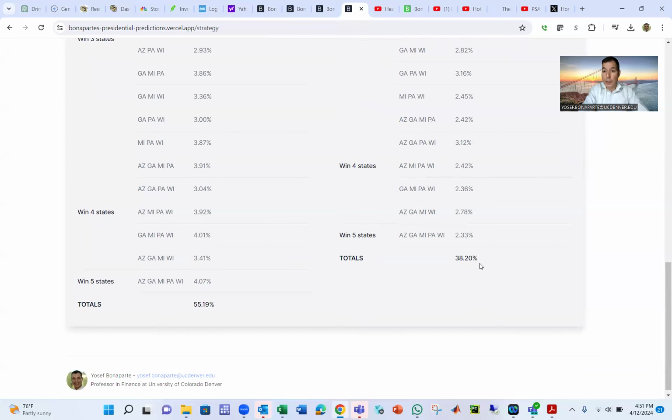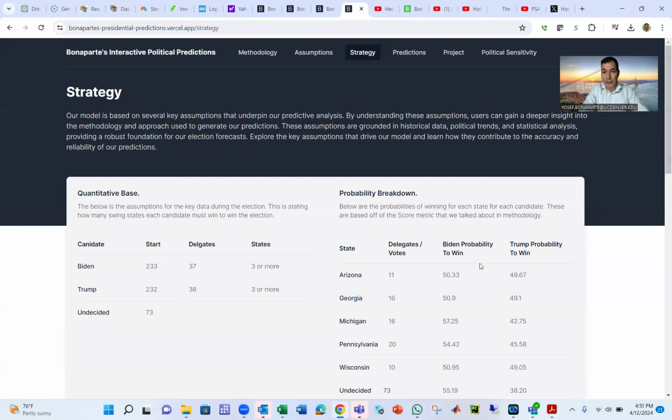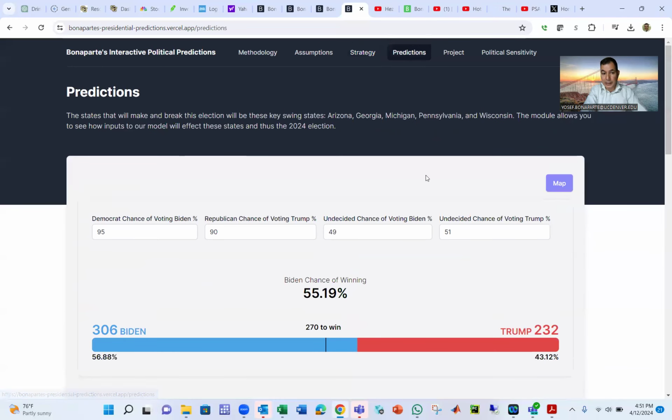That is the case where it's going to be a tie. In order to win, you need 270. If both candidates get 269, then Congress elects the president, and Congress selects from the top three candidates. In this case, Biden, Trump, or Kennedy. But for Kennedy to be in the race, he has to have at least one delegate. If Kennedy gets one delegate and none of the candidates gets 270, then the House will decide who's going to be the next president.